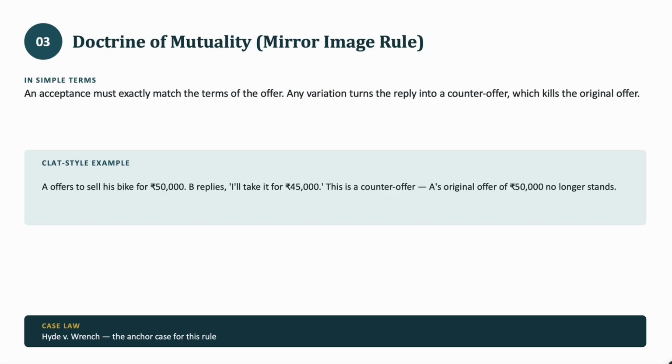Okay, let's see an example. A offers to sell his bike for rupees 60,000. B replies, I'll take it for 45,000. This is a counter offer. A offered to sell his bike for 60K and not 45. B says that he wants to buy for 45. This means he's making a counter offer and it's not an acceptance. A major case law is Hyde versus Wrench.